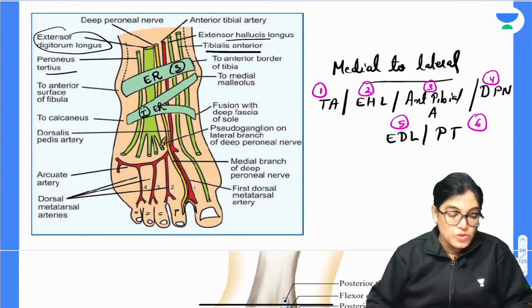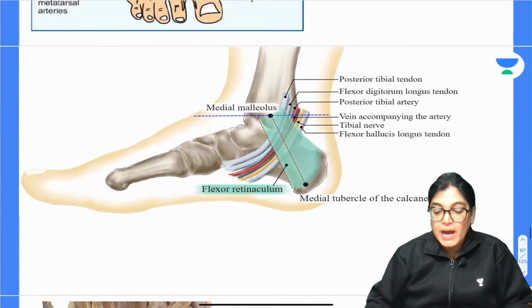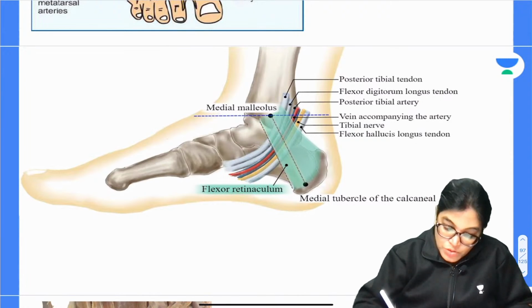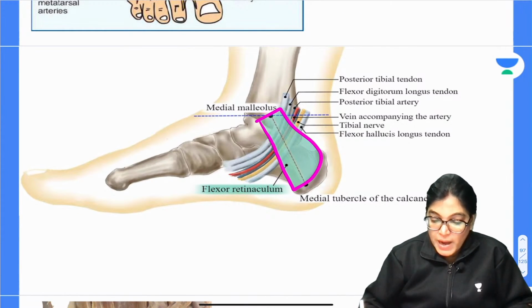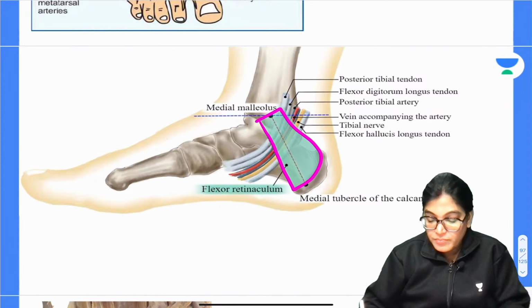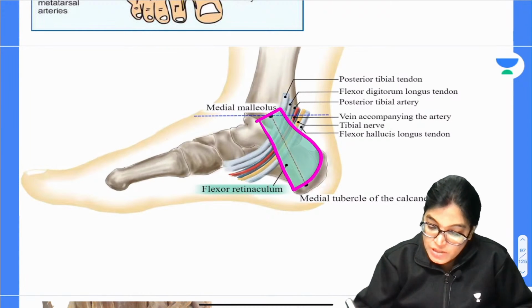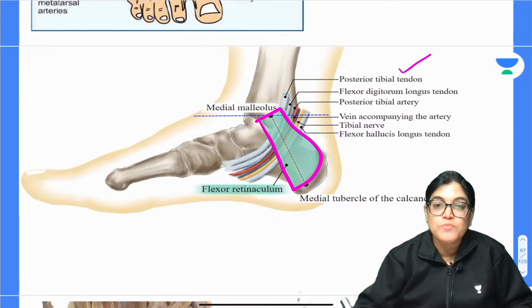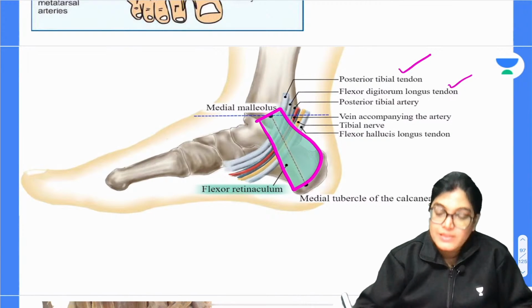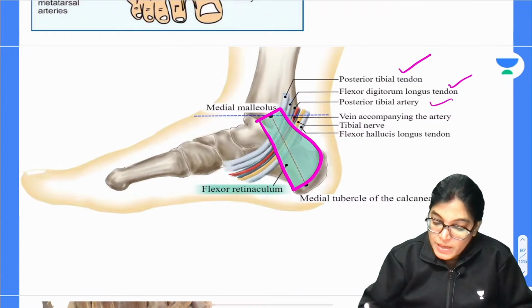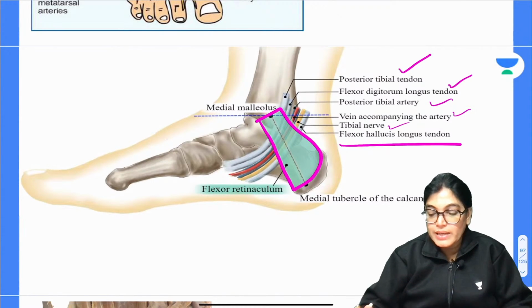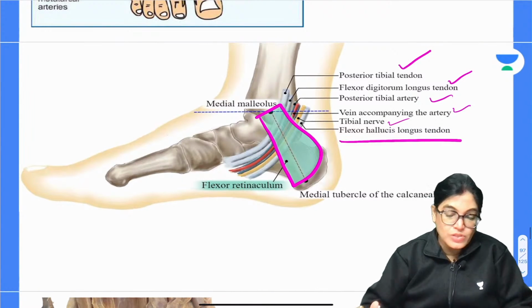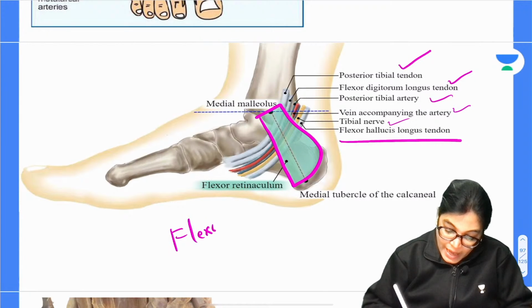I would also like to show you a diagram of the structures passing below the flexor retinaculum. This is the outline of the flexor retinaculum, and moving from medial to lateral, the structures are the tibialis posterior tendon, flexor digitorum longus, posterior tibial artery and accompanying veins, tibial nerve, and the flexor hallucis longus. These are all the structures passing below the flexor retinaculum.